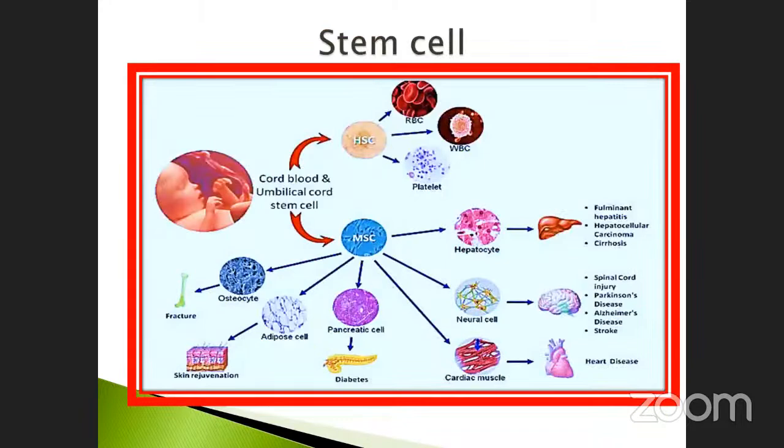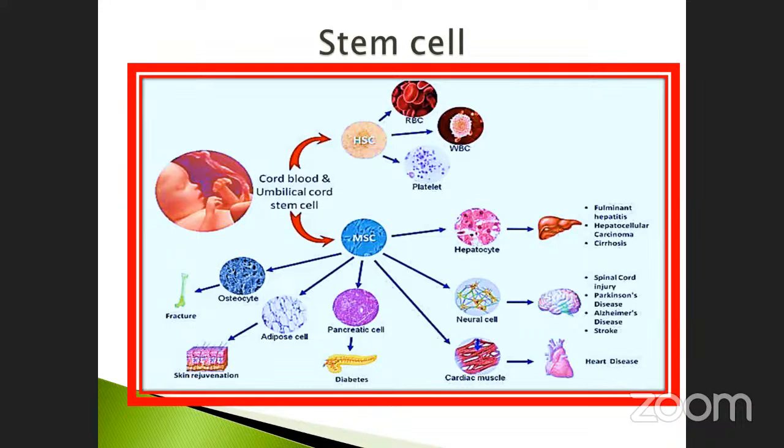See the umbilical cord, connected to the fetus. Here we are collecting the blood. The blood also contains RBC, WBC, platelets. So the mother's stem cells contain osteocytes, which are used for fractures. The osteocytes are used for fracture of bone. Note it down, this is very, very important. Osteocytes are used for the bone. Okay, this is considered a bone cell.